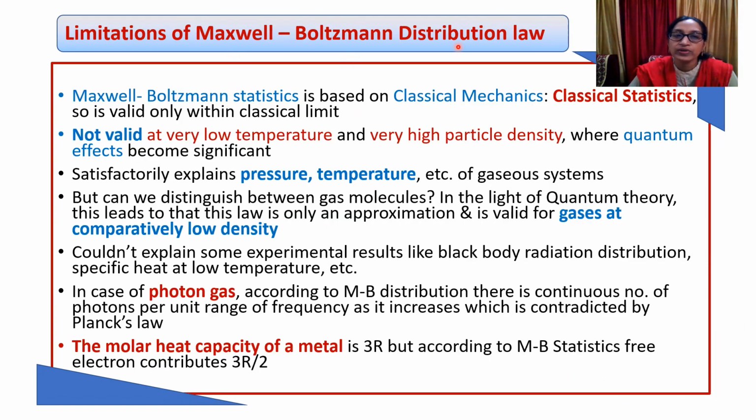The Maxwell-Boltzmann distribution law has many limitations. Let us see what they are. Maxwell-Boltzmann statistics, as we know, is based on classical mechanics. So it is valid only within the classical limit. That means it is valid for high temperature as well as when the particle density is low. Now, when the temperature is very low or when the particle density is very high, in that case quantum effects become significant, and in that case this is not valid.